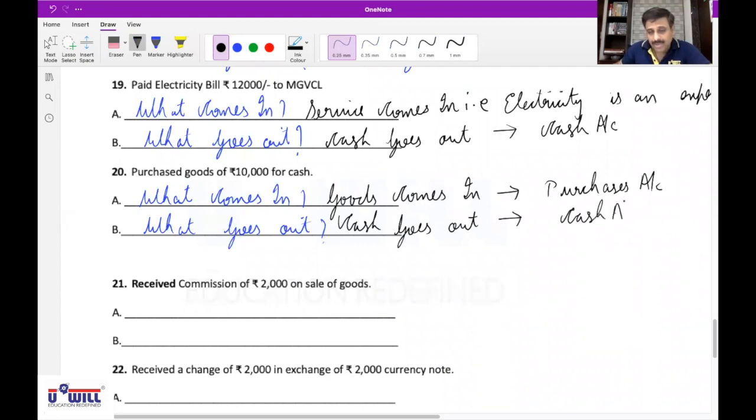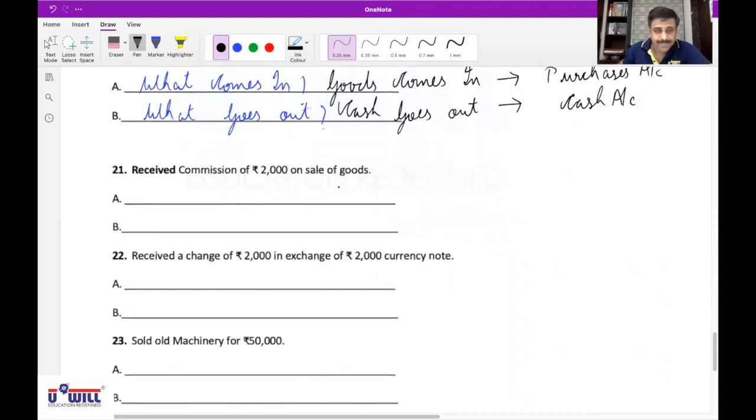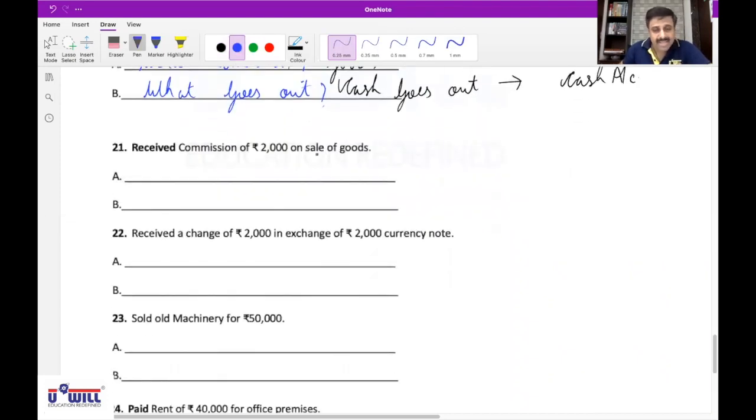Is every one of you clear with this? Yes, sir. Now: received commission of 2,000 on sale of goods. Here also some of you have made a mistake. First of all, what comes in? We have received the money. Cash comes in. We have received commission, which means cash comes in, and that will affect which account? Cash account.